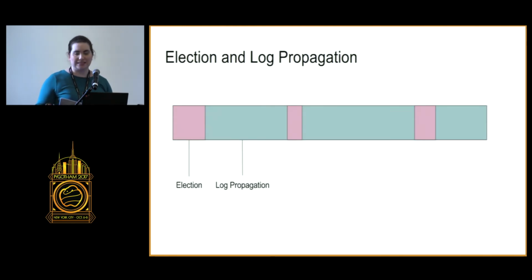Raft is another consensus algorithm that was created by Diego Ongaro at Stanford in 2014. It decomposes consensus into leader election and log propagation phases. It is asynchronous, so there are no bounds on when a message might be sent or a response received, and so it's hard to tell if a participant has crashed or if it's slow. And we'll see that it actually doesn't matter in Raft if a participant has crashed or is slow.